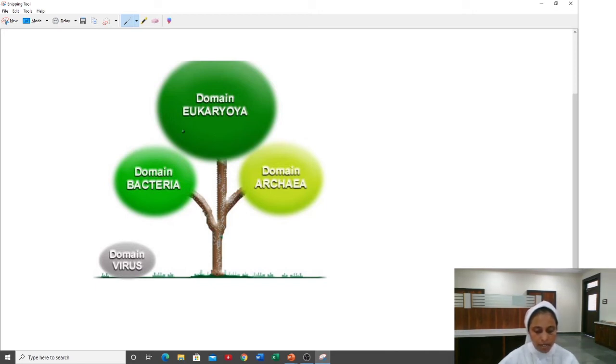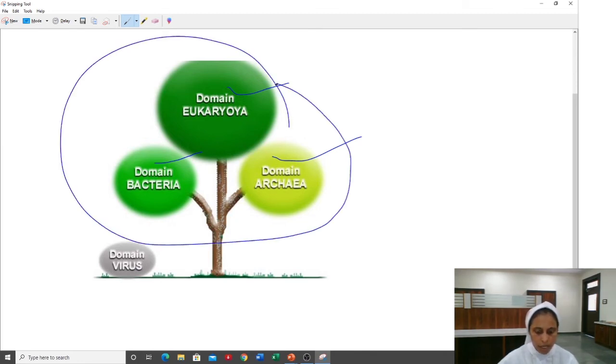So he had divided the 5 kingdoms that were proposed by R.H. Whittaker into 3 domains. What are they? Domain Eukarya, domain Archaea and domain Bacteria. So R.H. Whittaker differentiated them into bacteria, protists, fungi, plants and animals, as we have just seen in the previous slide. But in the year 1990, Carl Woese said, no, we can actually group these 5 kingdoms into 3 major domains, which are higher than the kingdoms.